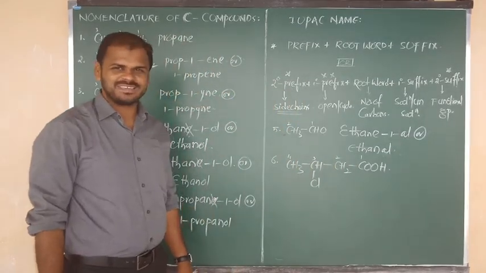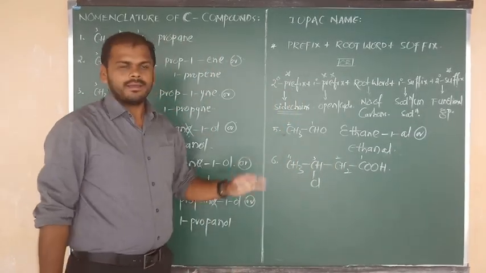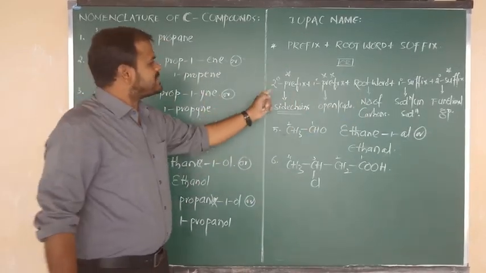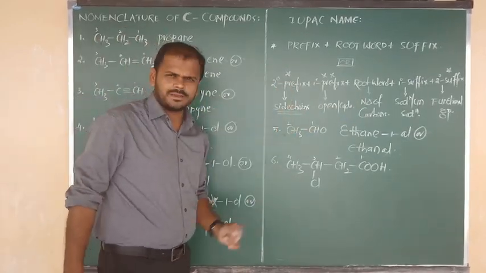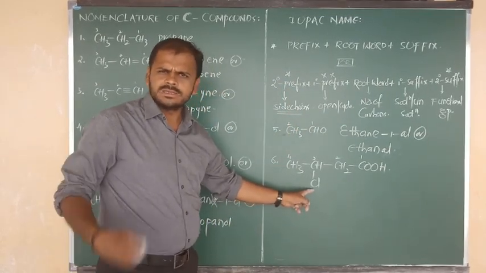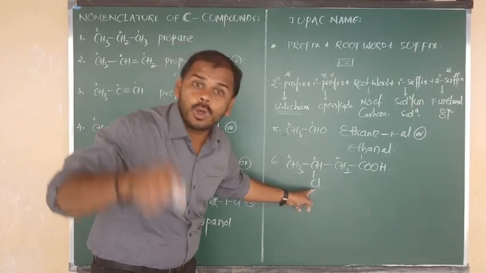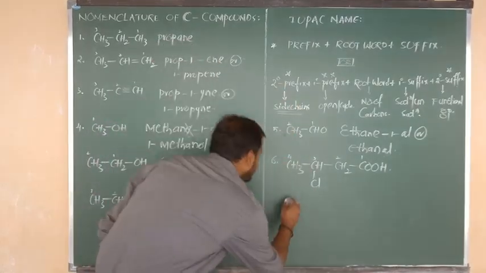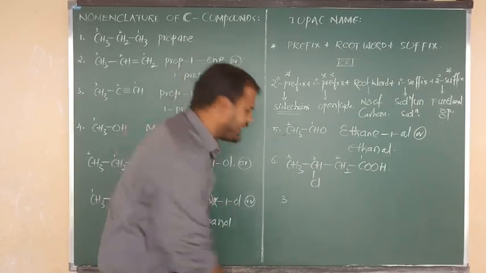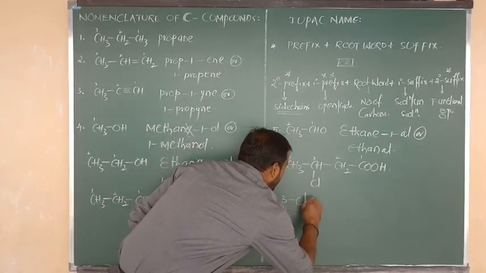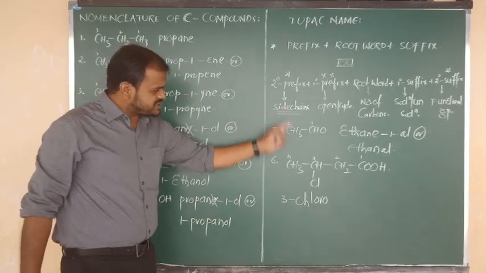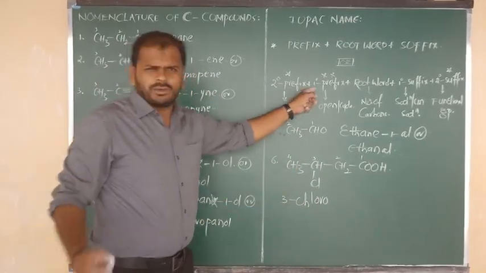I hope you understand. After giving the numbering, we have to proceed in sequence. First of all, we have to write the secondary prefix, nothing but the side chain. What is the side chain? Cl. Cl means chloro. Chloro, position 3. So we can say that the third carbon is connected to a side chain, that is nothing but Cl, and we say chloro. The side chain story is over. We don't need to write this again.